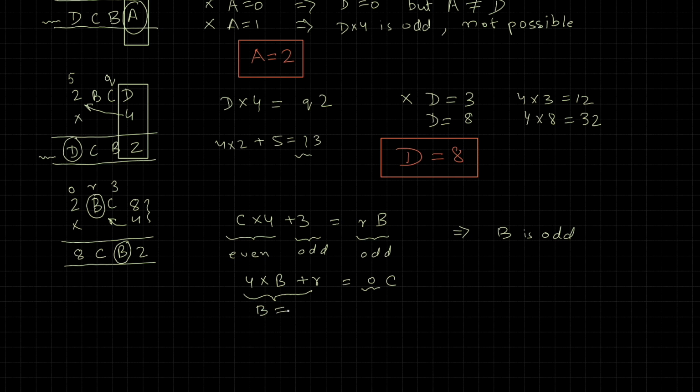Let's look at which possibilities for B can lead to that. B could be 0 or 1 or 2, but not more than that, because if it's 3 or more, we get 12 or more. The carry would not be a 0. Also, 2 has already been assigned to A, so 2 is not a possibility. The only possible choices are B is 0 or 1. However, we already established that B has to be odd. So that implies the only remaining possibility for B is a 1.